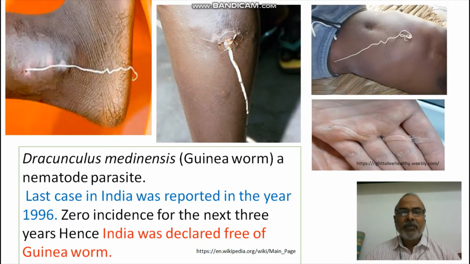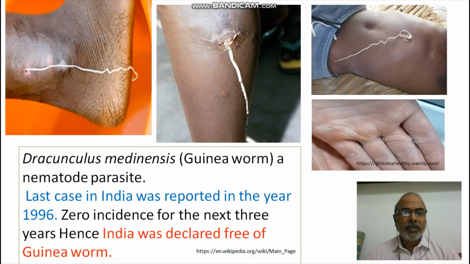So the name of this parasite is Dracunculus medinensis, commonly called guinea worm, serpent worm. So it is belonging to the phylum Nematoda. So it is a nematode parasite. Let us see the classification.